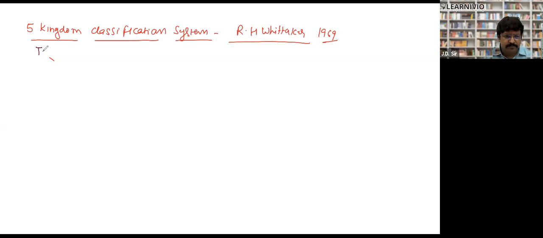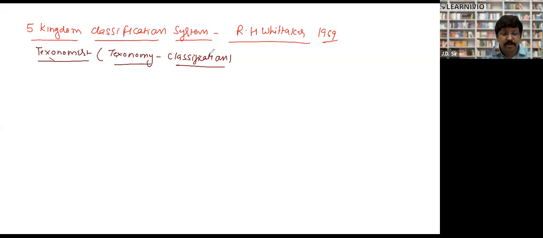What do taxonomists do? Taxonomists study taxonomy. What is taxonomy? So simple. Taxonomy means classifying, classification. So all those scientists who do research only in classification are called taxonomists.